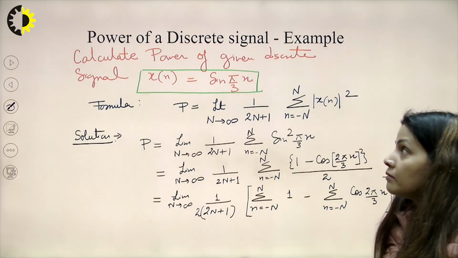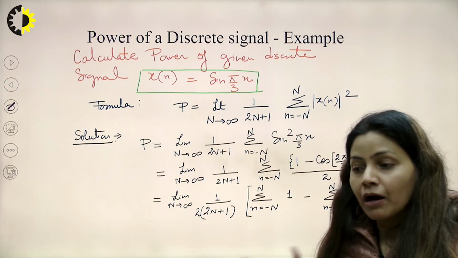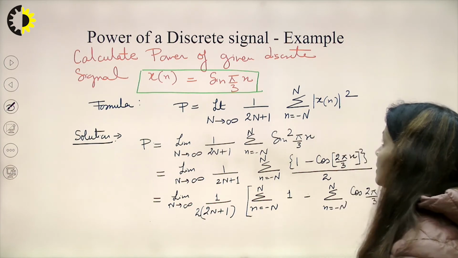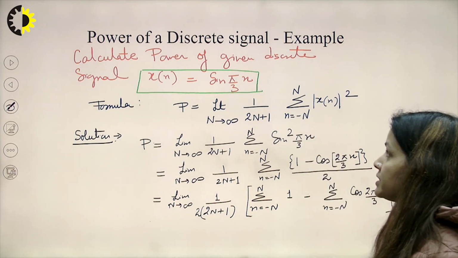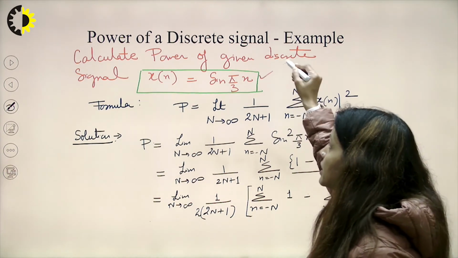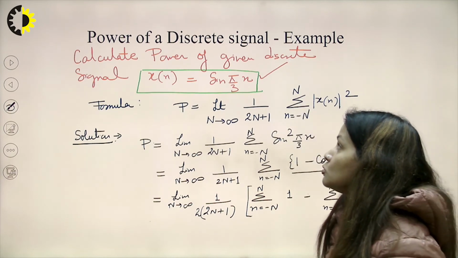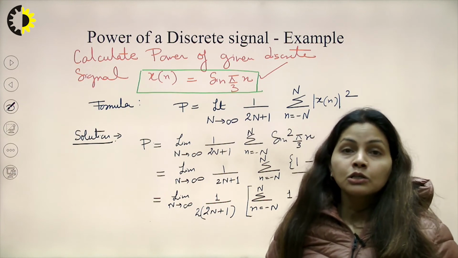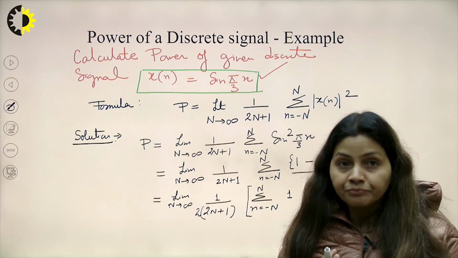Now, similarly, one more case is there, if we want to calculate the power of any discrete signal. Let us say my signal is given as sin pi by 3 n, so x[n] is equal to sin pi by 3 n. What is the power contained in this signal?